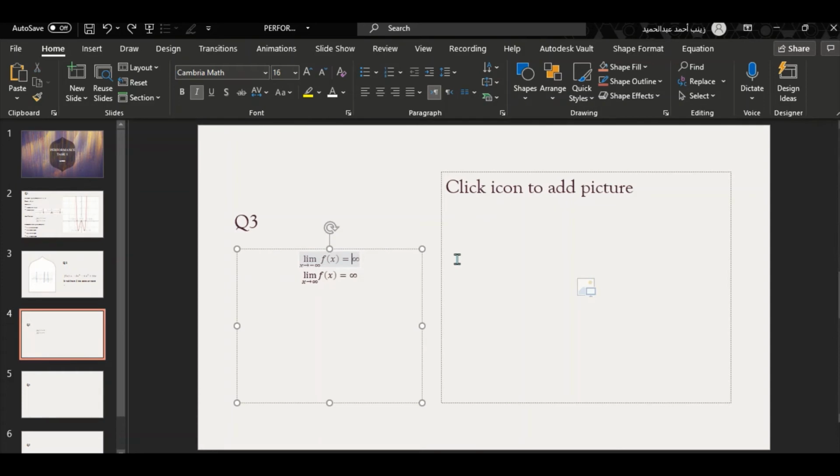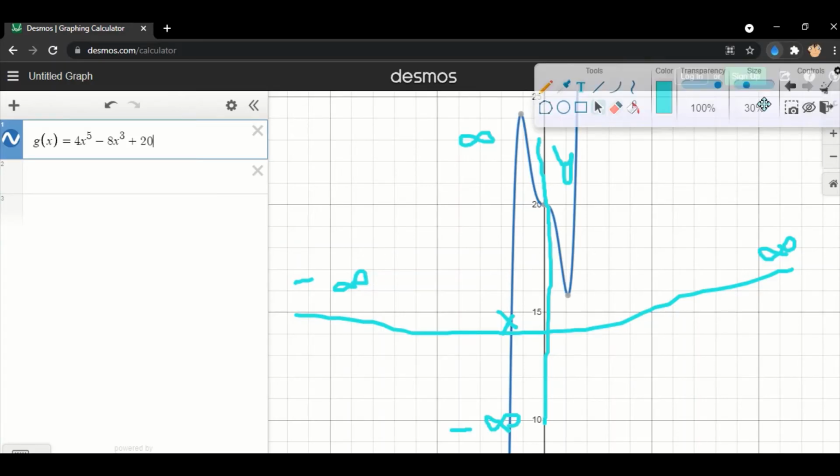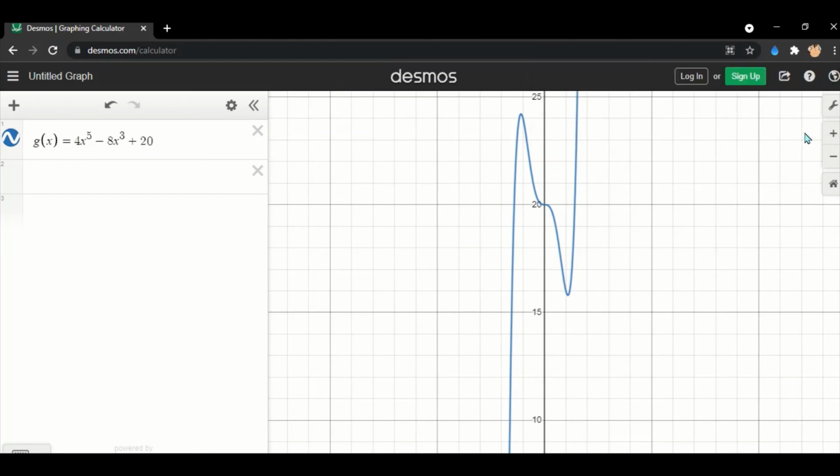Great, now let's move to the second one. What happens to my graph as my x goes to infinity? Yep, you guessed it right. My f of x increases.